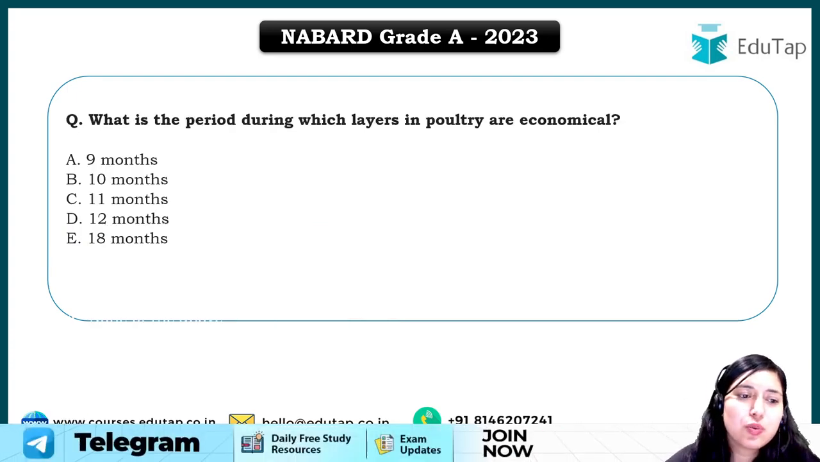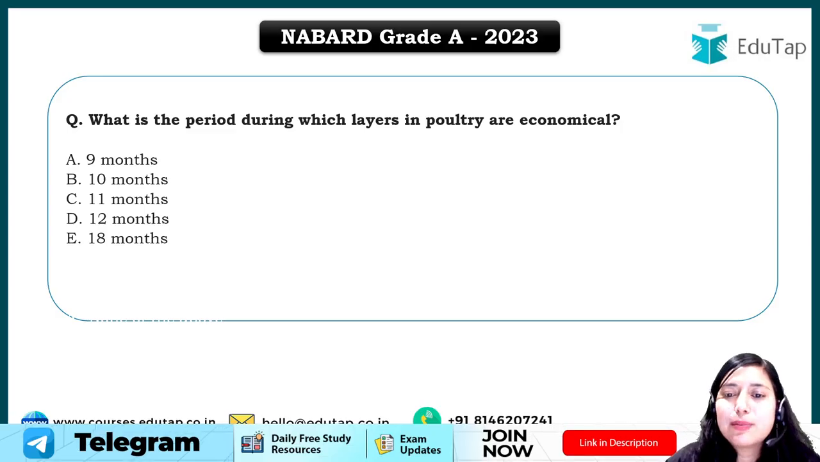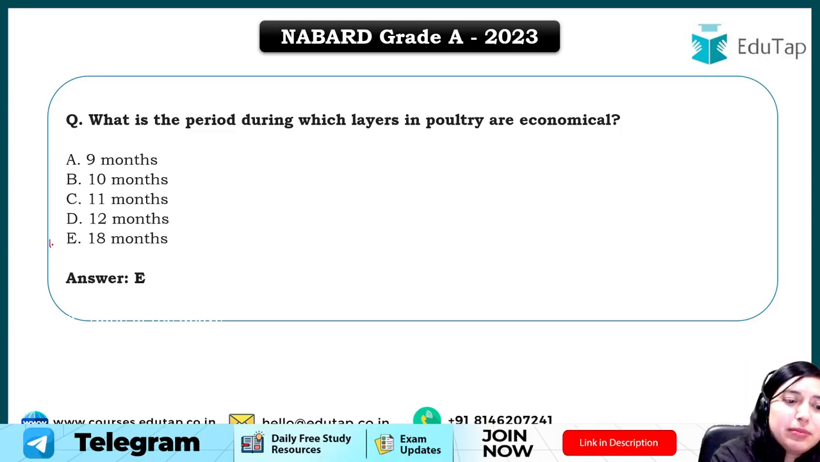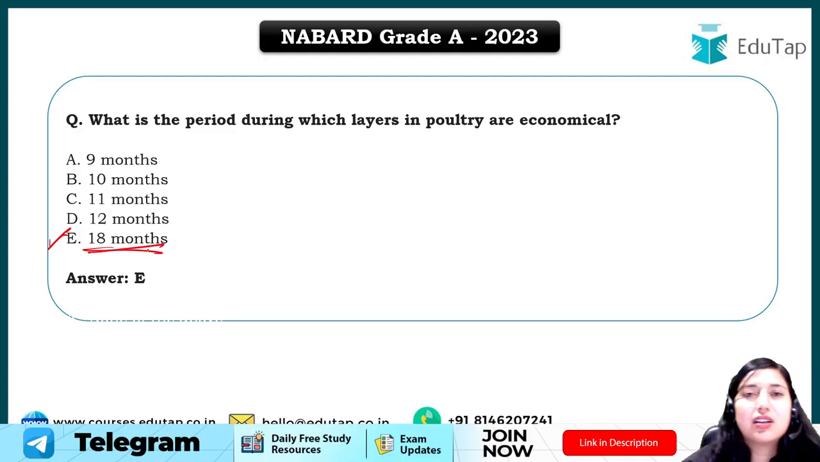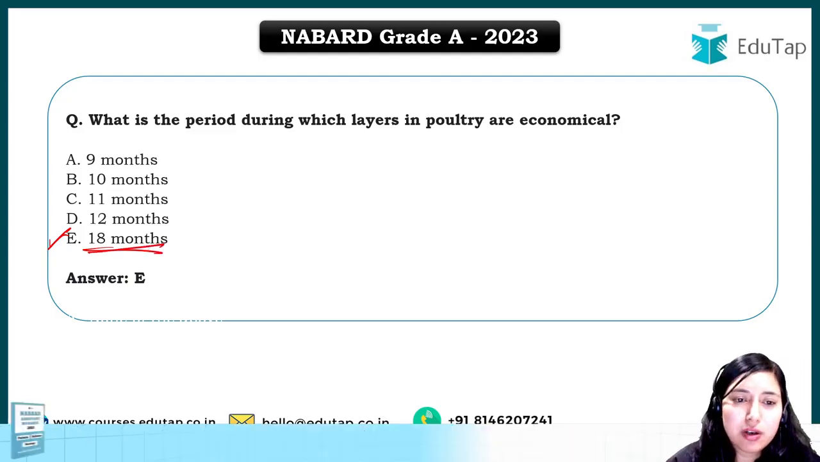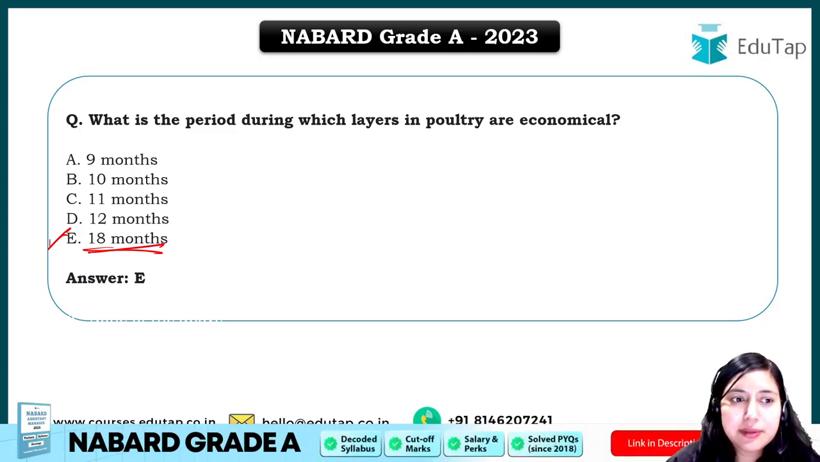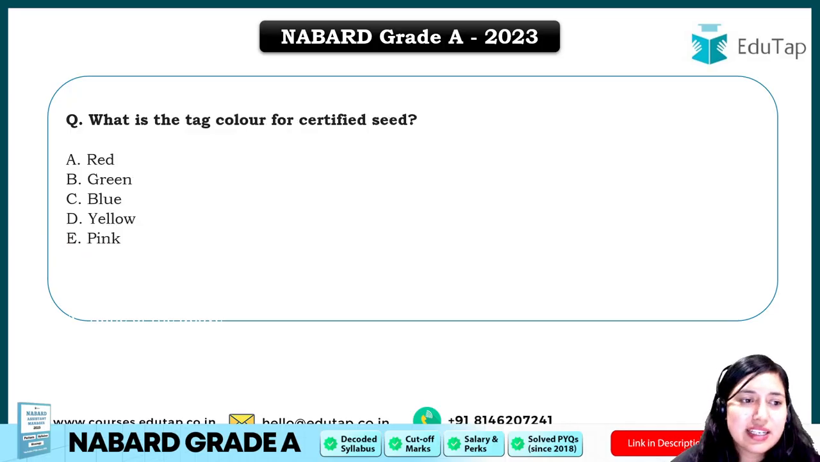Chalo, next question is, what is the period during which layers in poultry are economical? Again a question from poultry. The answer for this question will be option E, 18 months. So basically the layers, the egg laying birds, are economical till 18 months, right? So with this, let's move ahead.